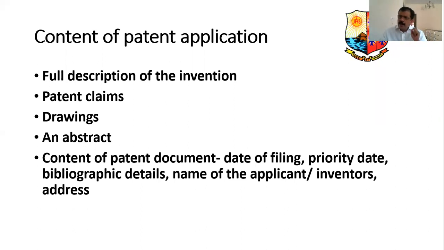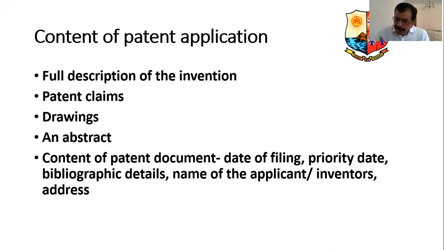Along with that, what else do you have in the patent document? It has the date of filing the application, and the priority date. Date of filing and priority date may differ. You know why? I told you. If you complete it on the day of application itself, give the date, that date will be the date of filing. Sometimes you can apply without a date. 6 months afterwards, automatically the date is considered. Then that becomes the priority date. Otherwise, the date of filing itself is the priority date.